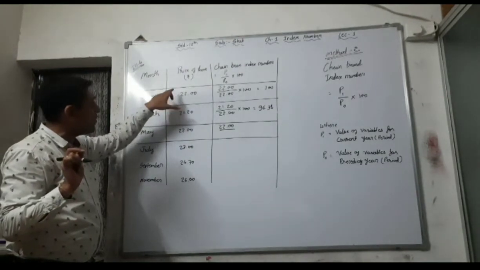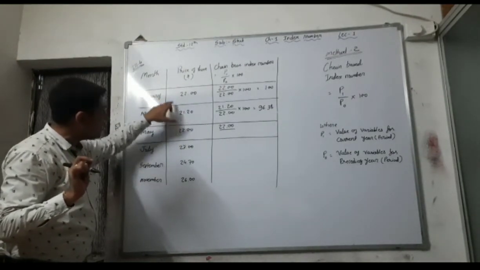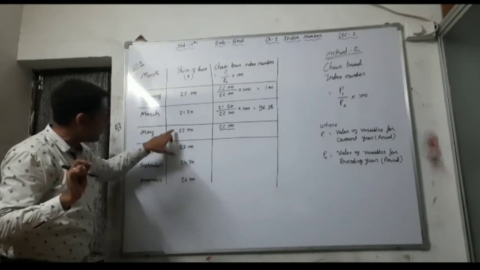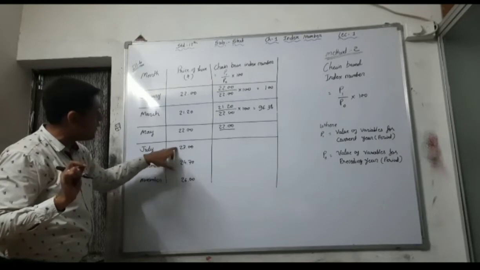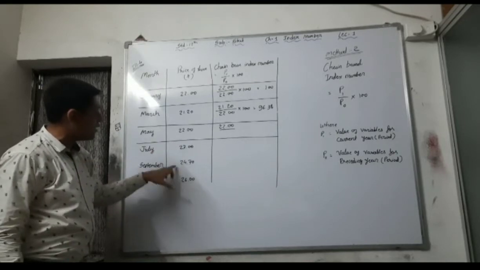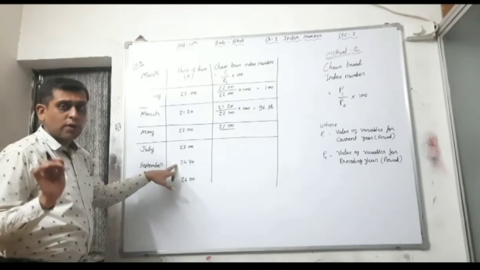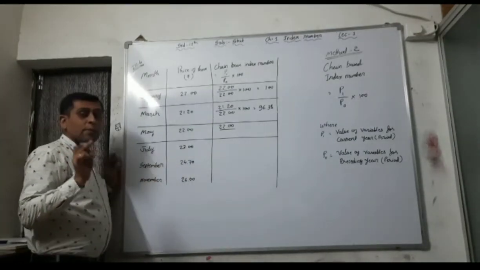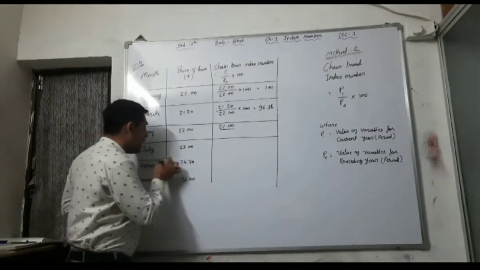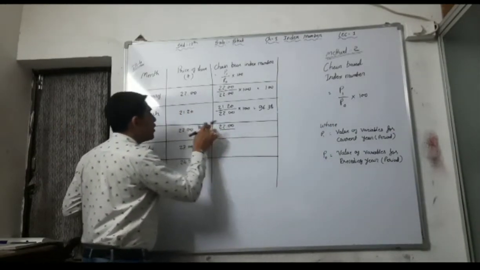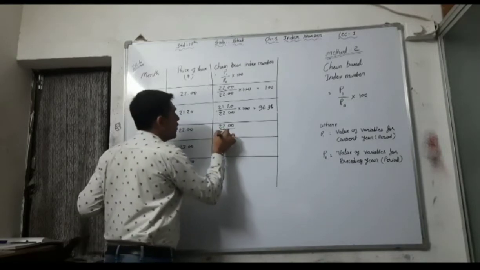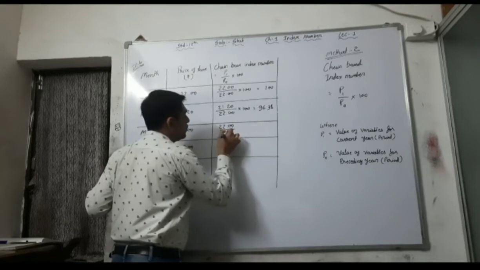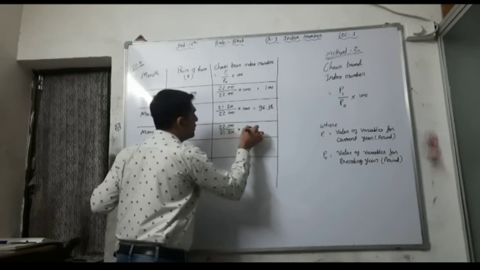In the first year this divided by this, in the second this divided by this, in the third this divided by this, in the fourth this divided by this, in the fifth this divided by this, and in the last this divided by this. Always we have to divide the data with the preceding year or month data. So here 22.00 divided by 21.20 into 100.